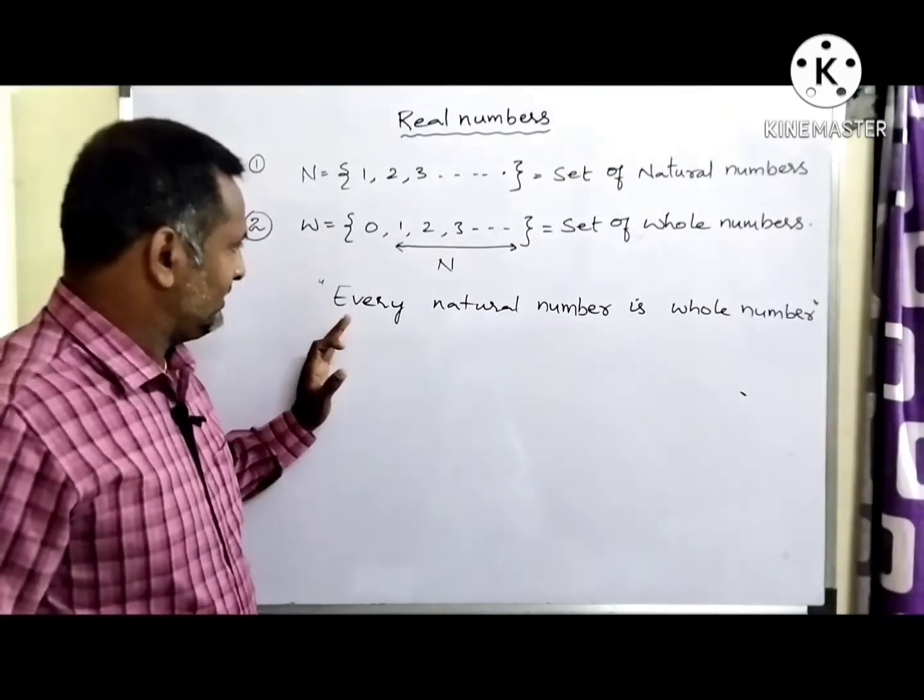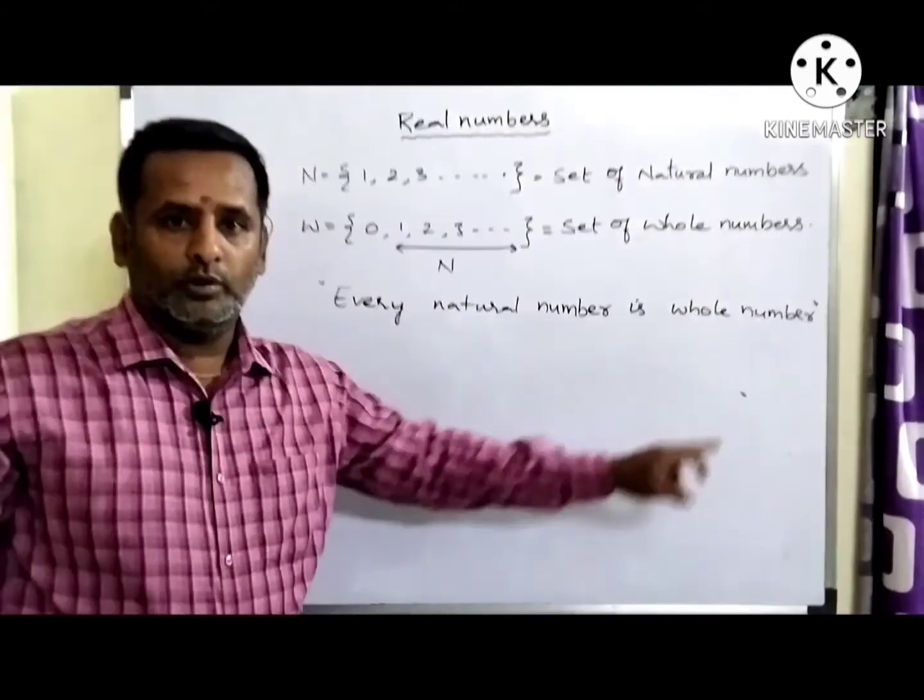What I want to say is every natural number is a whole number.